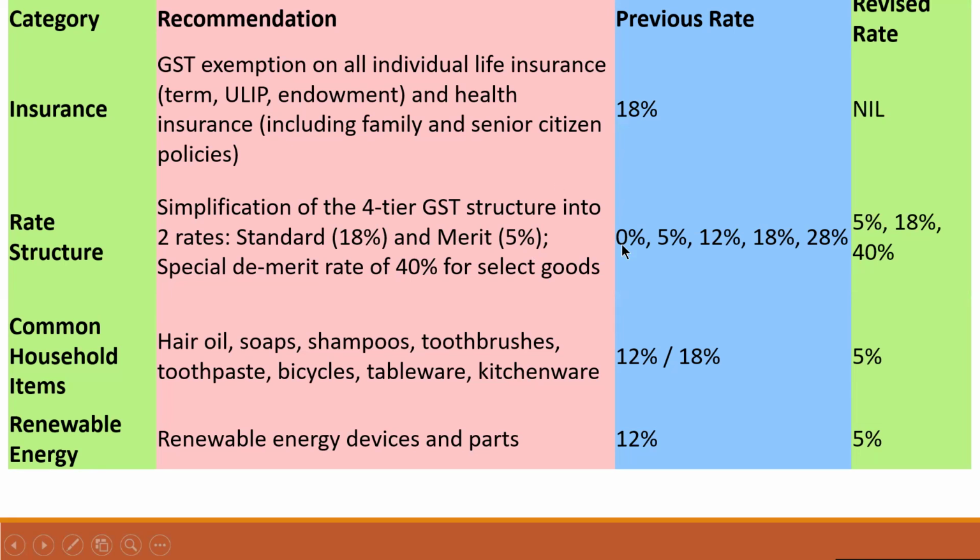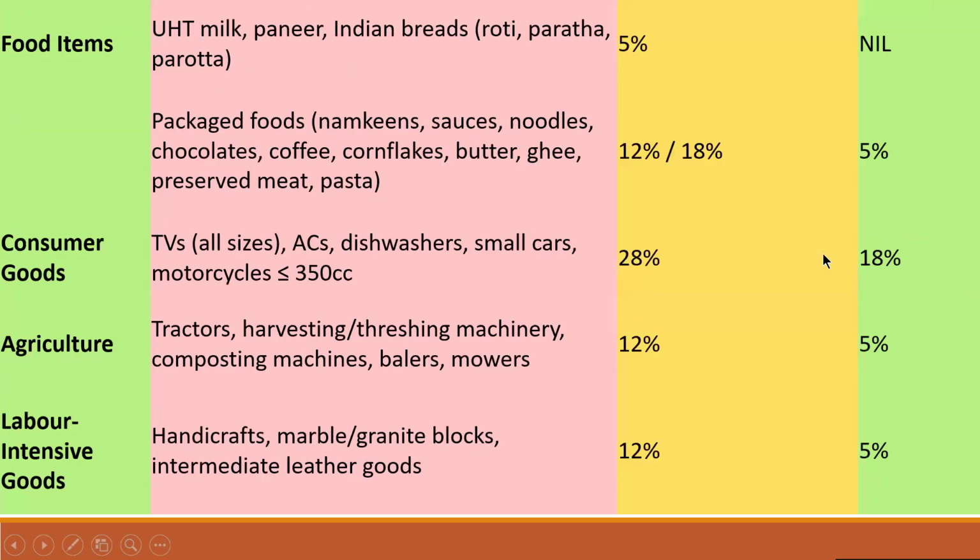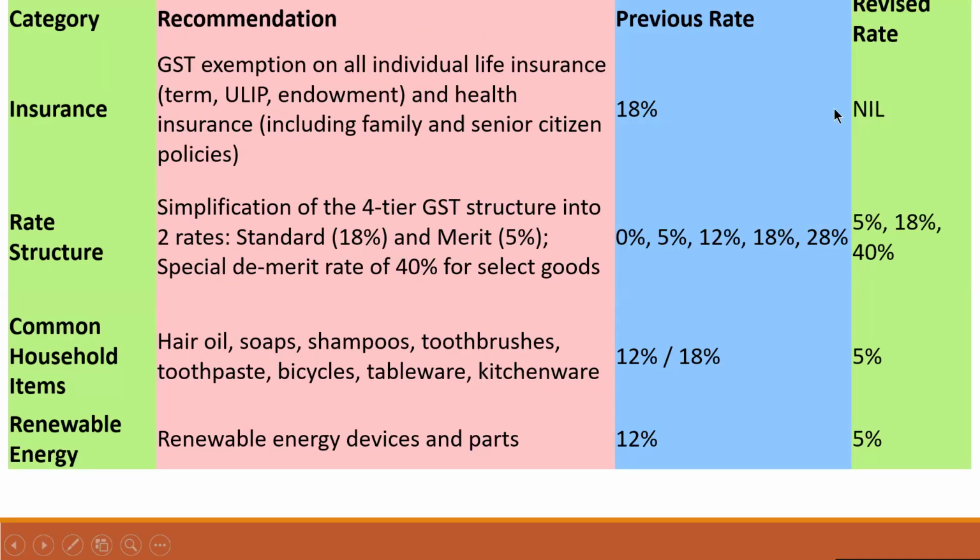Previous rates were 0%, 5%, 12%, 18%, 28%, a four-tier GST structure. Revised rates are now 5% and 18%, with a special demerit rate of 40% for select goods.